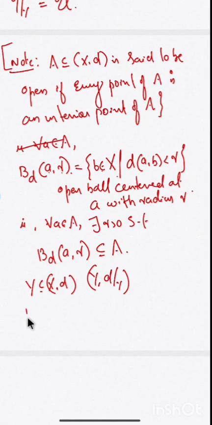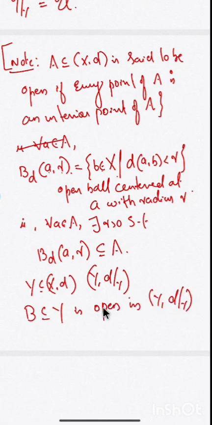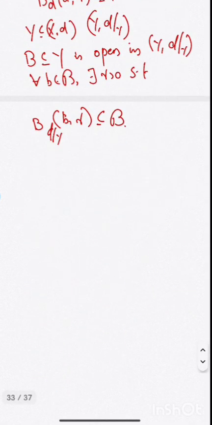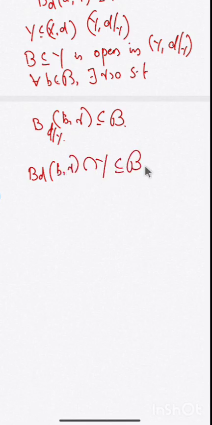So, some set B subset of Y is open in the metric space Y, D restricted to Y means for every b in B, there exists some r greater than 0 such that the open ball centered at b, radius r, with the metric D restricted to Y is fully contained in B. And what is the meaning of the metric D restricted to Y? This open ball is nothing but B_D(b, r) intersection with Y, which is contained in B.